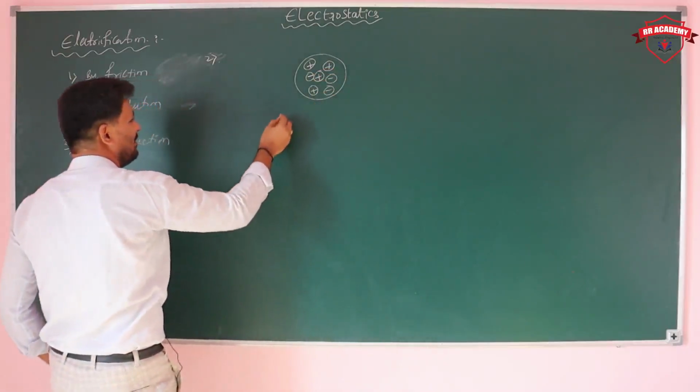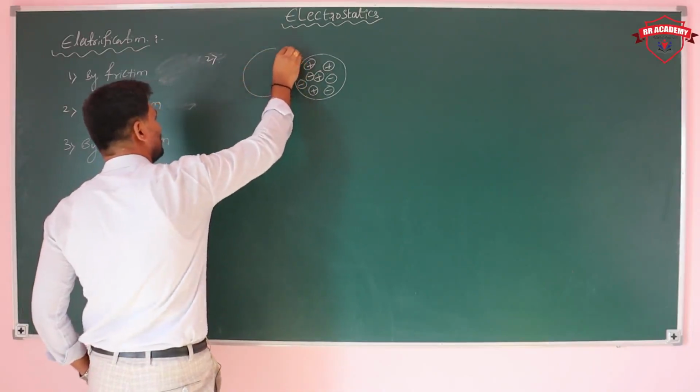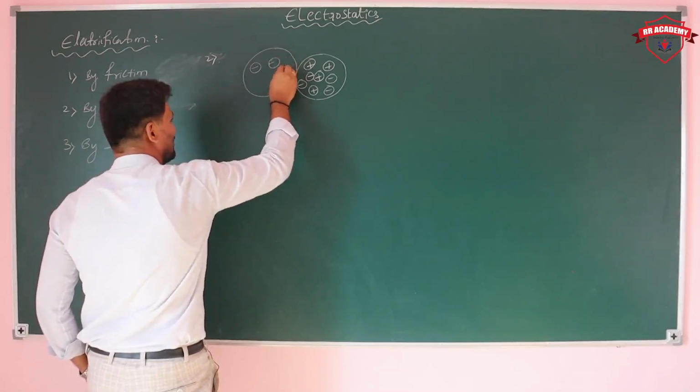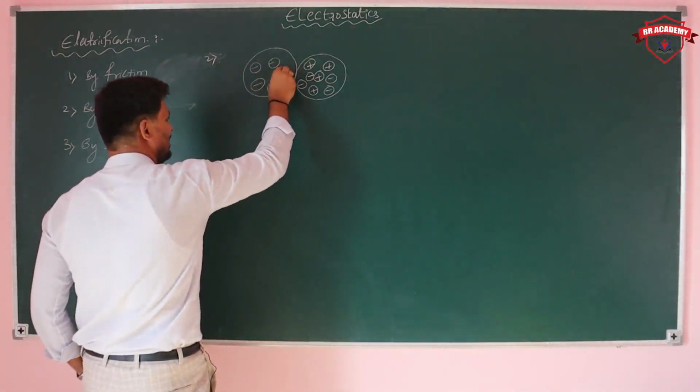Here I keep it in contact with a positively charged body or a negatively charged body; you can take any one.